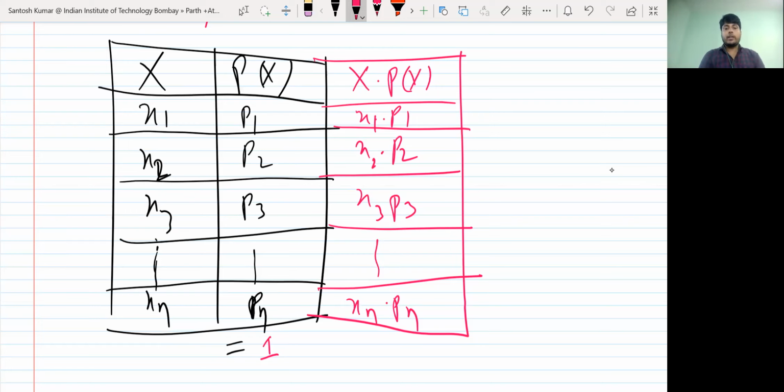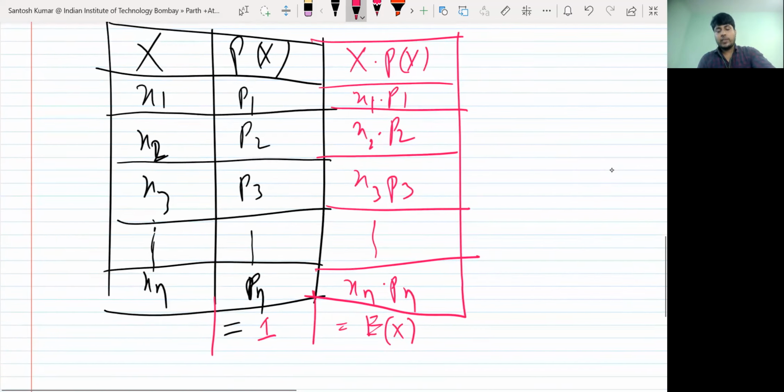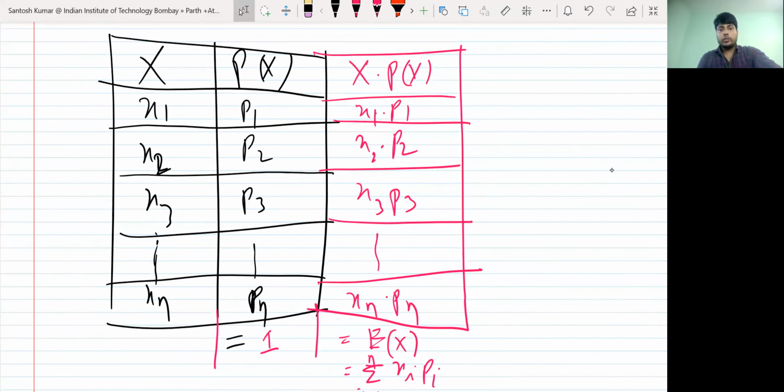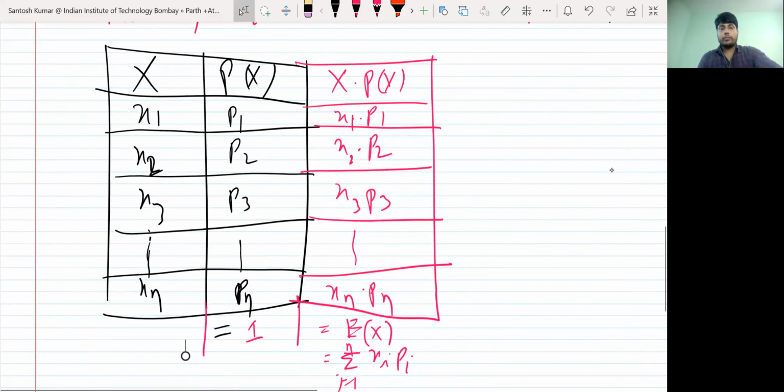So what will you get after adding? x1 p1 plus x2 p2 plus x3 p3 and so on, xn pn, and that is nothing but the mean. You will get E(x), the expectation of x. E(x) is summation xi pi, i from 1 to n. So that's fine. If you have a probability distribution, you can easily find the mean.